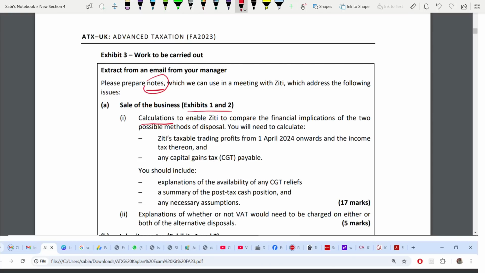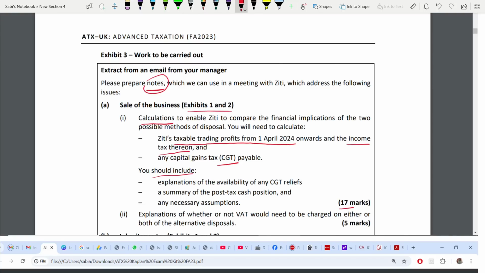So we have to calculate Ziti's taxable trading profit from 1st April 2024 onwards, and income tax thereon. Any CGT also, income tax and CGT. You should include. See, whenever they say you should include, that means you should include. If you don't include this, you are not going to get the marks.